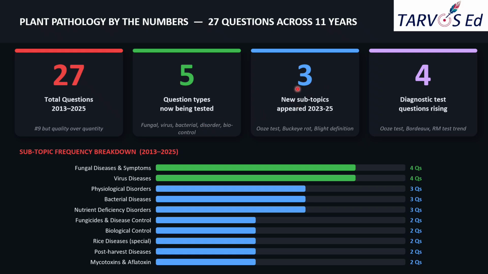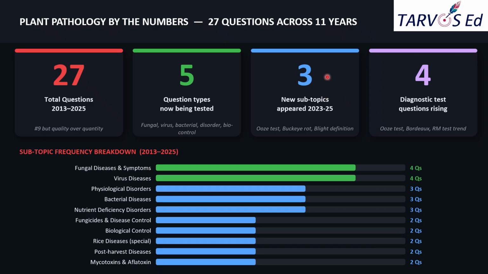Another thing is that brand new subtopics appeared just in 2023 to 2025. Those are the Woo's test and Fire Blight, as standalone definition-based questions you can expect. This is one of the clearest signals we have seen in this series that the exam is evolving in real time. So IBPS has actively introduced content that didn't exist in the earlier papers.